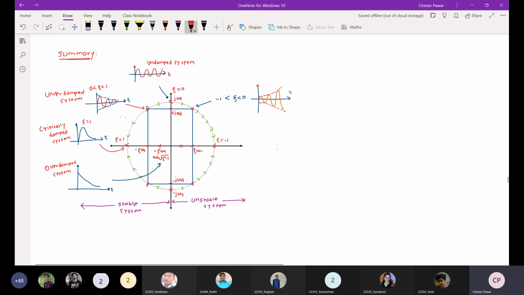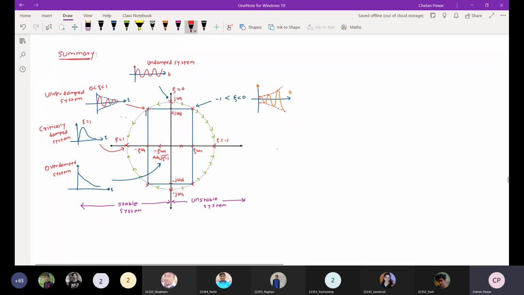So you see at this point, where the pointer is in this diagram, are you able to see? Yes, sir. Okay, so at this pole location there are complex conjugate poles, right? At these locations zeta is between 0 and 1, and those systems are called underdamped systems. And you can see the response of the system here, whatever we have derived.